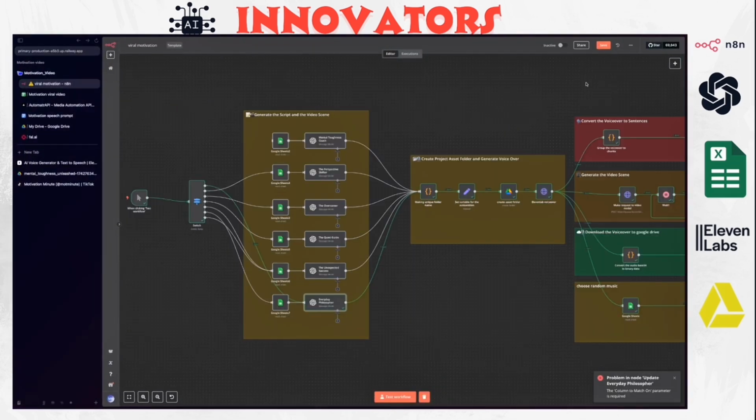All right, there was some error. Just want to keep you updated that instead of connecting to OpenAI, I have to connect it to Google Sheets here. So let me do that and run this workflow again.